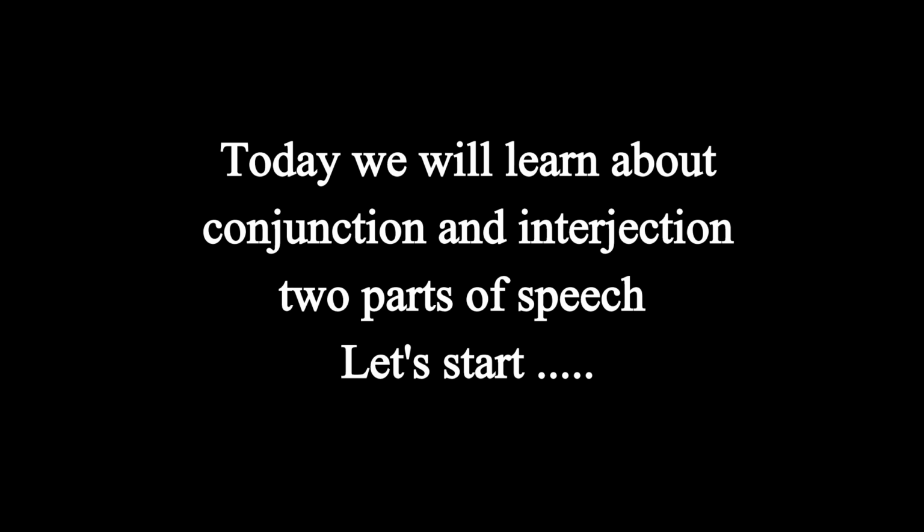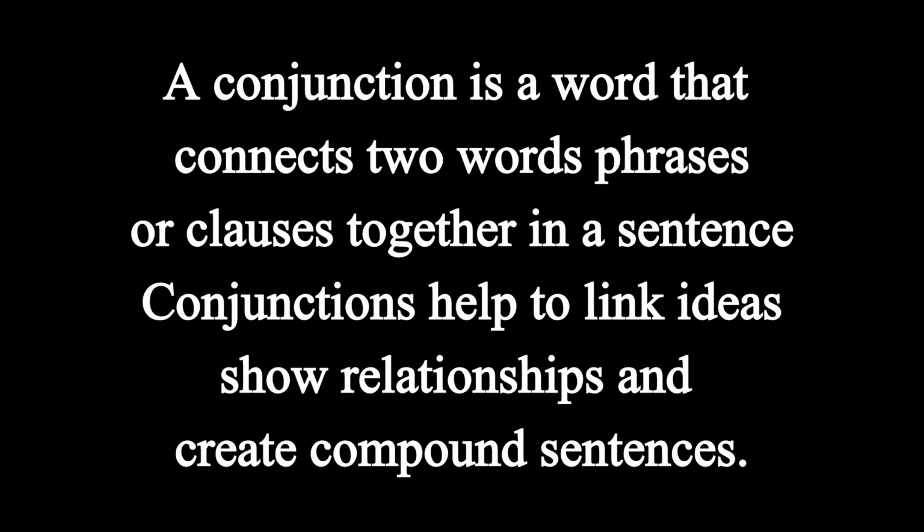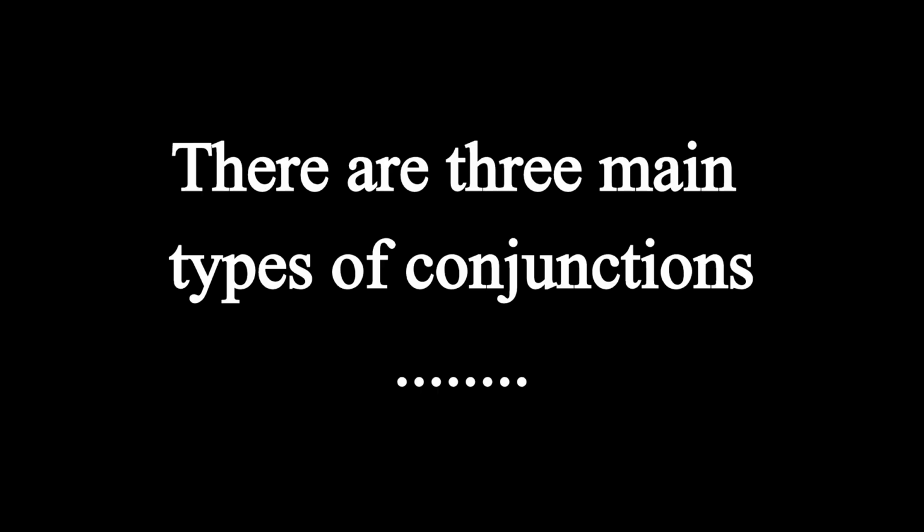Let's start. A conjunction is a word that connects two words, phrases, or clauses together in a sentence. Conjunctions help to link ideas, show relationships, and create compound sentences. There are three main types of conjunctions.